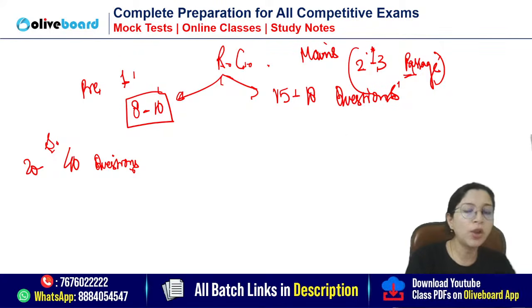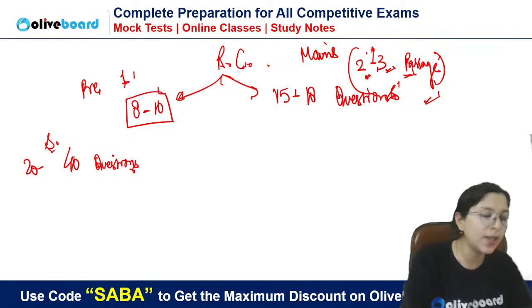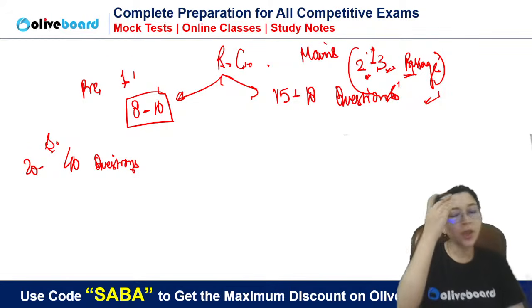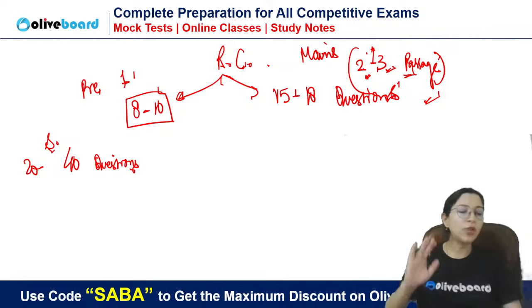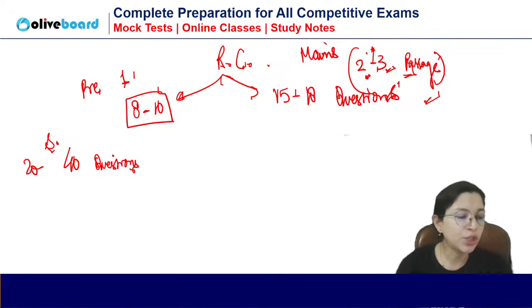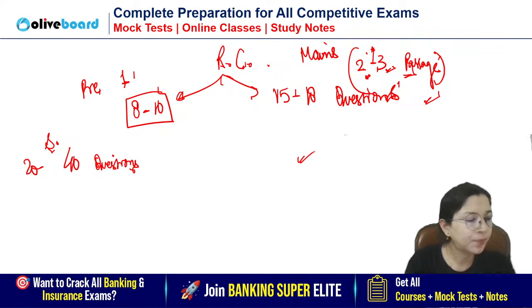It's not that you will leave all 3 passages. If you have a time problem or something like that, you will do 2 and leave the third one. This is a possibility that I'm telling you. Apart from this, every RC has to be done. Today I'm going to tell you how to solve tone-based RC, inference questions, and direct and indirect questions based RC. Is it clear? Any question related to the pattern?